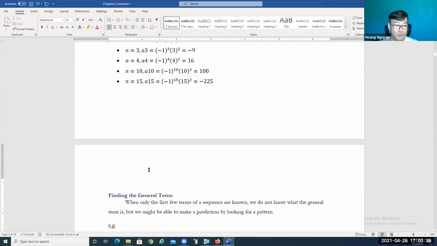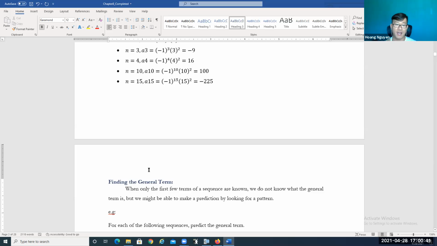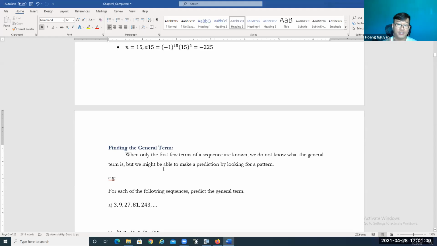Now let's move on to the next kind of question: finding the general term. Sometimes the question gives you the general term and asks you to find a few terms of that sequence, but sometimes they give you a list of terms of the sequence, and you have to come up with the general term.